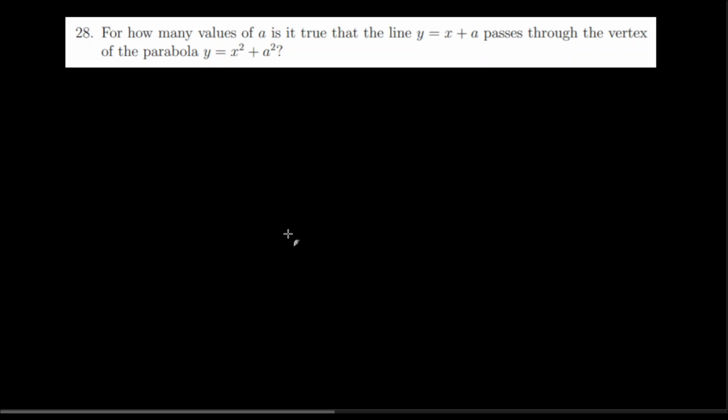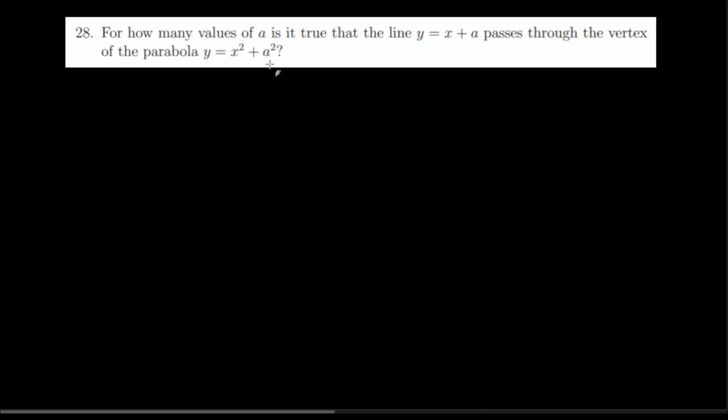All right, we're on to number 28. This is the Algebra 2 2012 exam in the Pacific High School Math Competition. Number 28 is, for how many values of a is it true that the line y equals x plus a passes through the vertex of the parabola y equals x squared plus a squared?